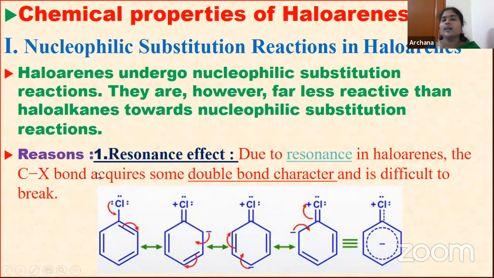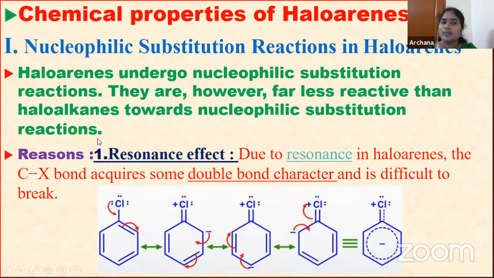If we compare the nucleophilic substitution reactions of haloalkanes with haloarenes, haloarenes are far less reactive than haloalkanes towards nucleophilic substitution. Remember, children, though they undergo nucleophilic substitution reaction, haloarenes are far less reactive than haloalkanes.